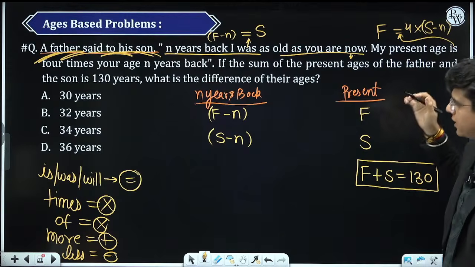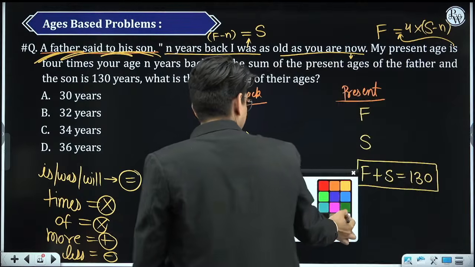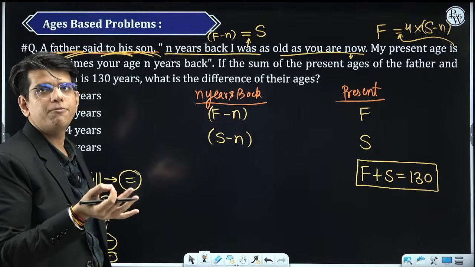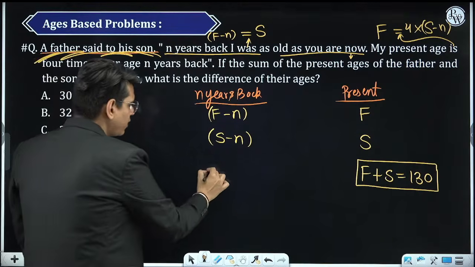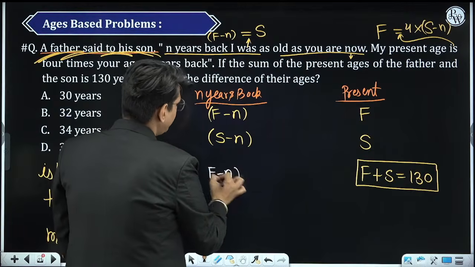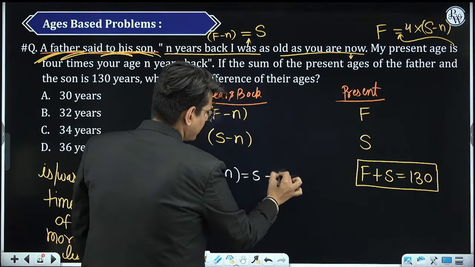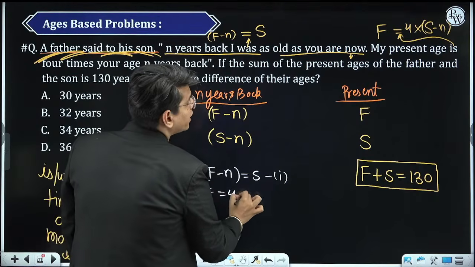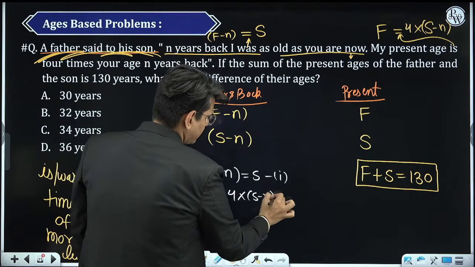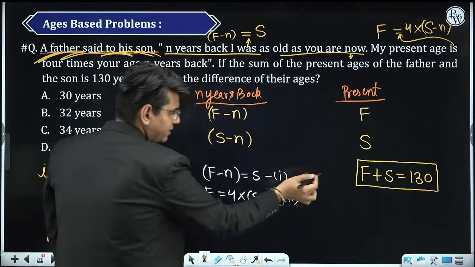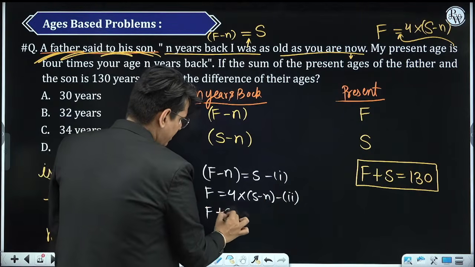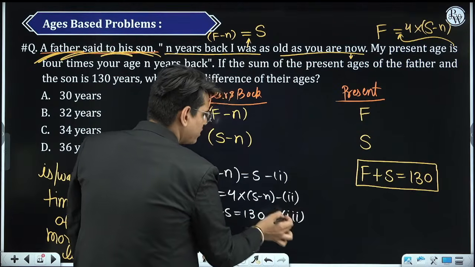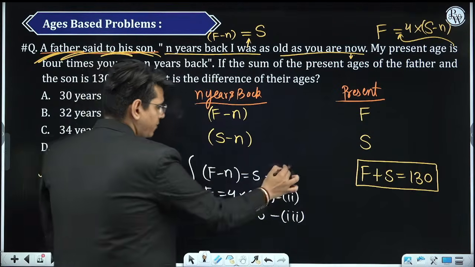Now this question is over here. ठीक है, the question is over here. इसके बाद you will find the solution to f, s, n, because one of the equation is f minus n is equals to s. This is first equation. Second equation is f is equals to 4 into s minus n. Second equation. And the third equation is f plus s equals to 130. 3 equation, 3 variable you can solve and you can find the answer.